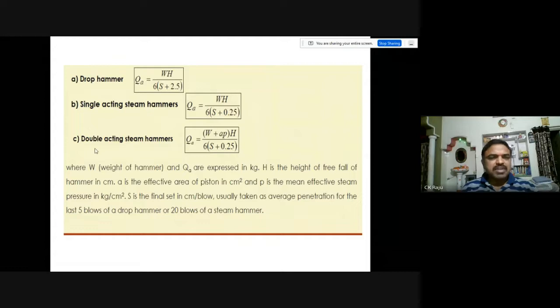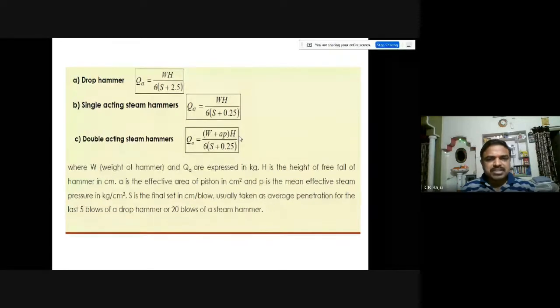For double acting steam hammers, you can write Qa is equal to (W plus A P) H divided by 6 into (S plus 0.25). Here W is in kgs and H is the height of free fall in centimeters. A is the effective area of the piston in cm squared, and P is the mean effective steam pressure in kg per cm squared. S is the final set in centimeters per blow.